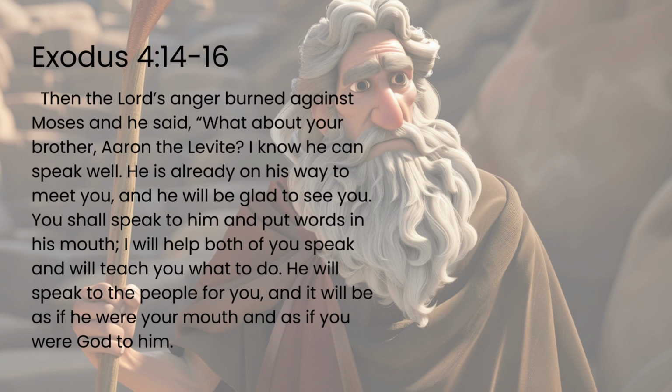Exodus 4:14-16. Then the Lord's anger burned against Moses, and he said, "What about your brother, Aaron the Levite? I know he can speak well. He is already on his way to meet you, and he will be glad to see you. You shall speak to him and put words in his mouth. I will help both of you speak and will teach you what to do. He will speak to the people for you, and it will be as if he were your mouth and as if you were God to him."